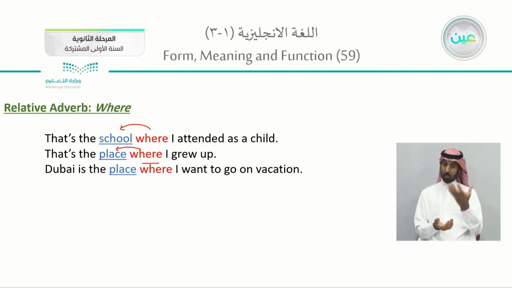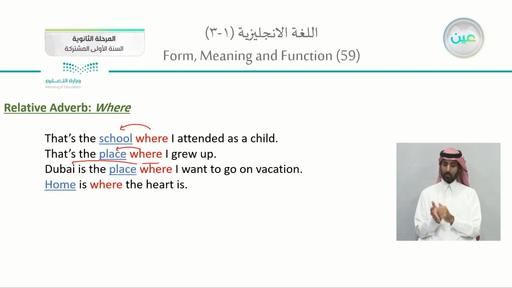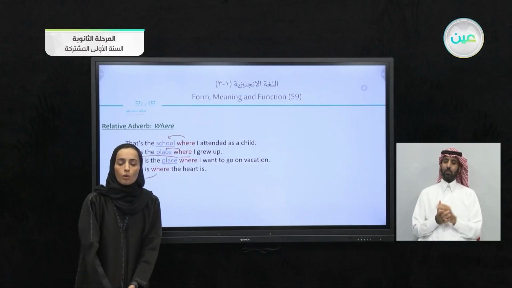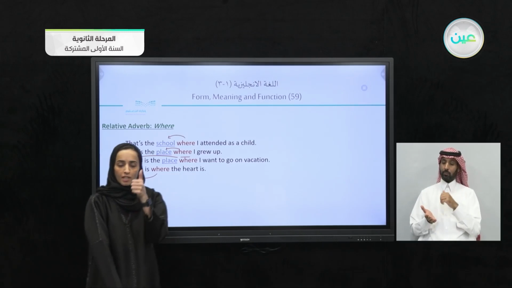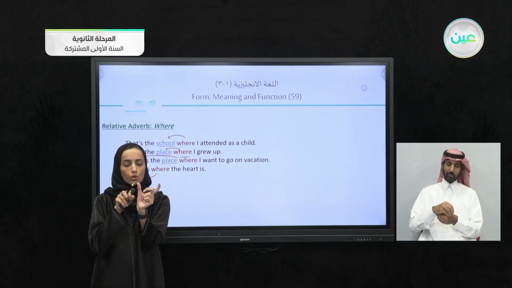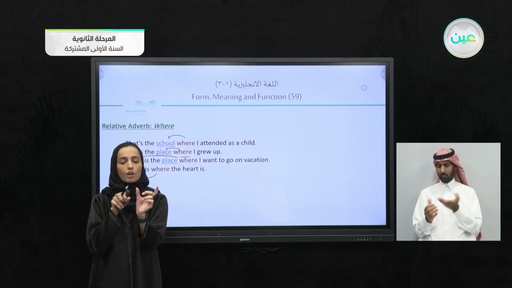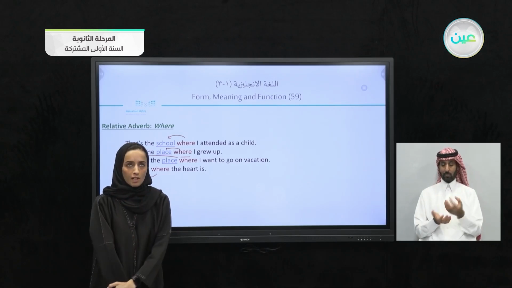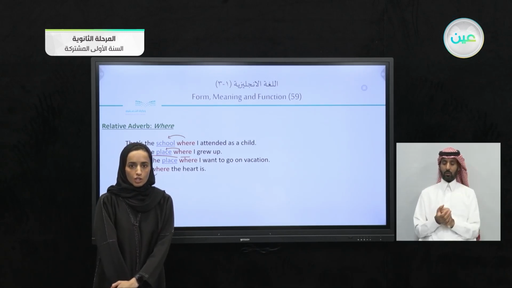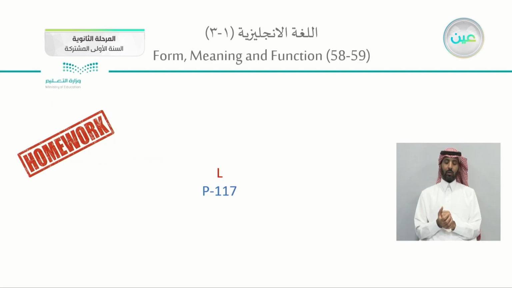I want to go on vacation, place, and we're speaking about Dubai. Home is where the heart is. So here, where refers actually to the home. So whenever we have a noun, you can refer to this noun using who, which, and you can use that. Or if it is a place, you can use a relative adverb, which is where.